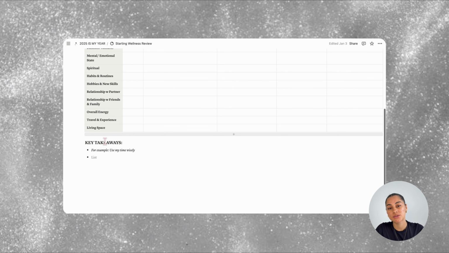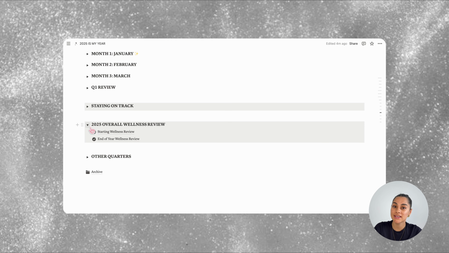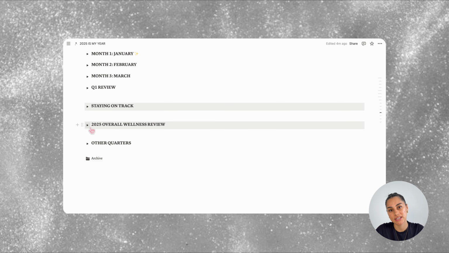And at the bottom is your key takeaways from the table that you may need to be mindful of, or things you need to improve or implement in your life to achieve your vision. It's the same in the end of year review, except it has your vision for the next year in it. So that is the overall wellness review section.